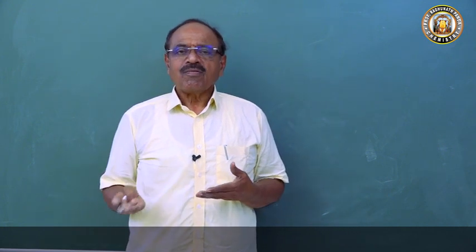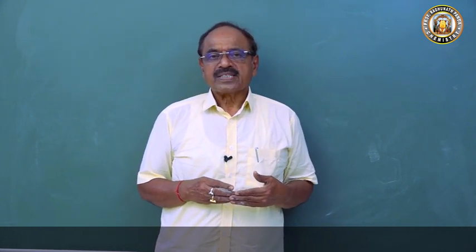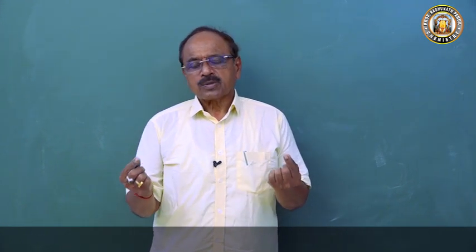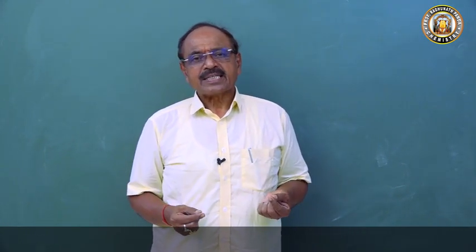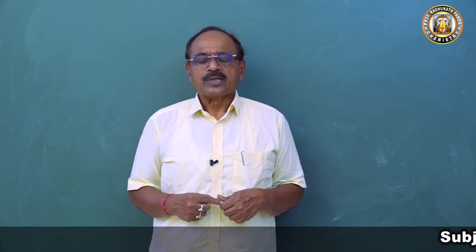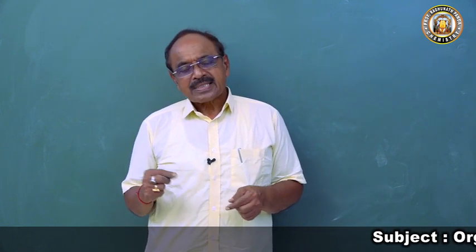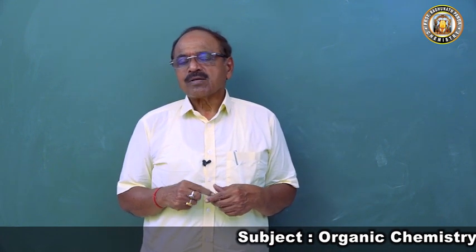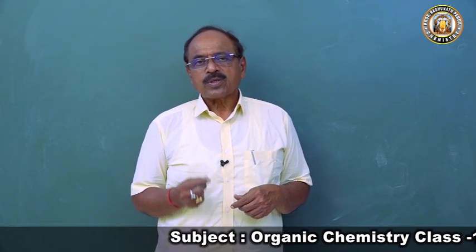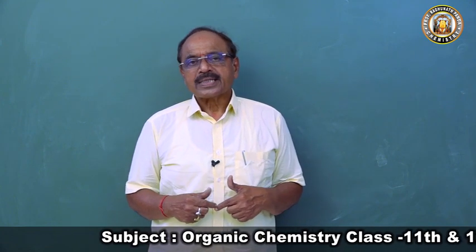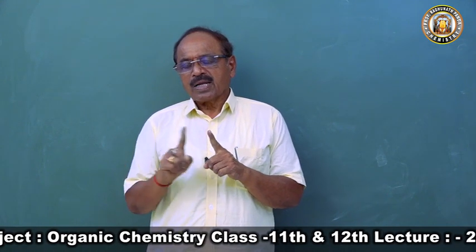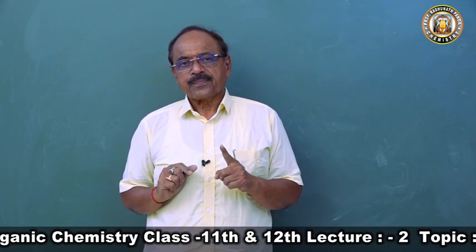The probability of forming the ortho derivative is more than the para derivative, because there are two ortho positions which are negative, and one para position which is negative. Now coming to the second thing I explained in my last class: due to the delocalization of the lone pair of electrons of oxygen into the benzene nucleus, the carbon-oxygen bond of the OH group of the phenol gets a positive character.